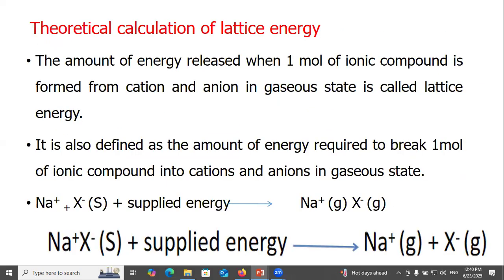Theoretical calculation of lattice energy: the amount of energy released when 1 mole of the ionic compound is formed from the cation and anion in gaseous state is called lattice energy. It is also defined as the amount of energy required to break 1 mole of ionic compound into cations and anions in gaseous state. For example, Na+X- plus applied energy gives Na+ plus X-.